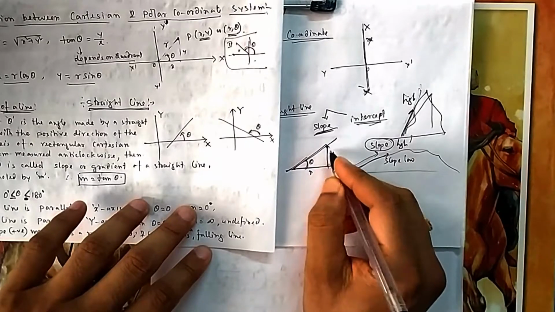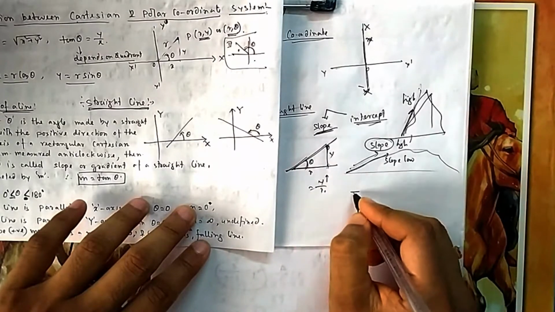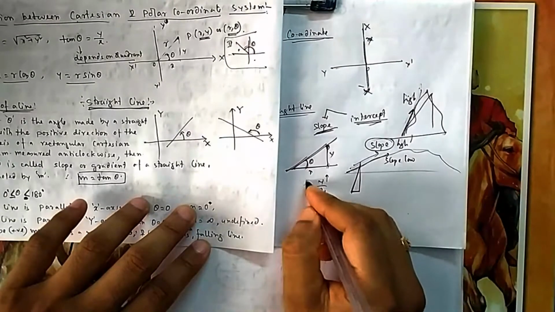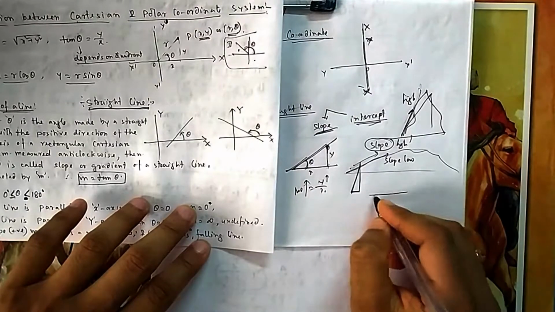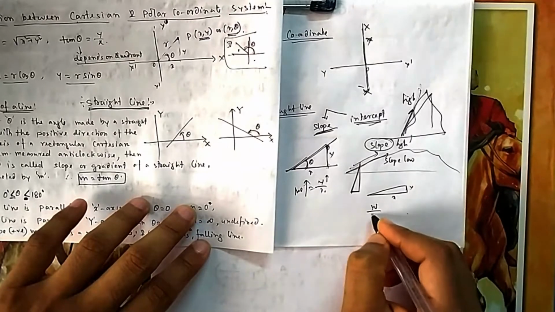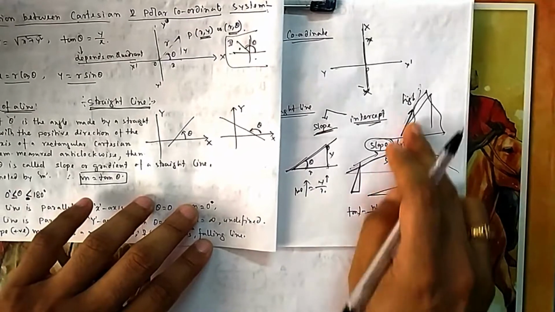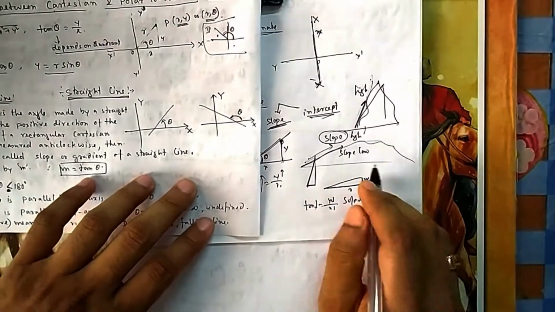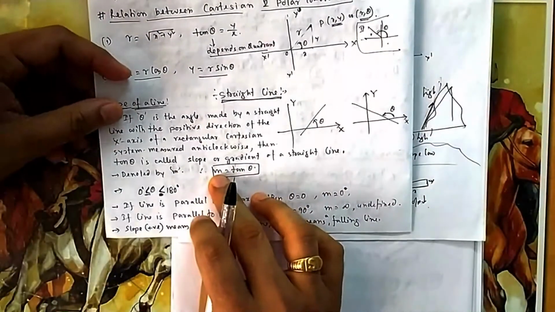Tan theta is y by x. If your height is very high with respect to the base, so for a small base you rise high, you see the slope is very high. So your tan theta will be very high. And if your y is less, for a long base you have a very small rise, so y is small, x is very high, so tan theta is very small, so your slope is small. You can relate that to normal life. We also say slope is low when your height is low with respect to your base. So tan theta gives the relation between height and base, that's why tan theta. So the slope is tan theta, that is m.